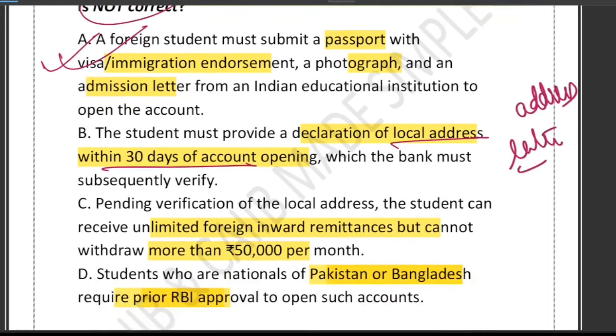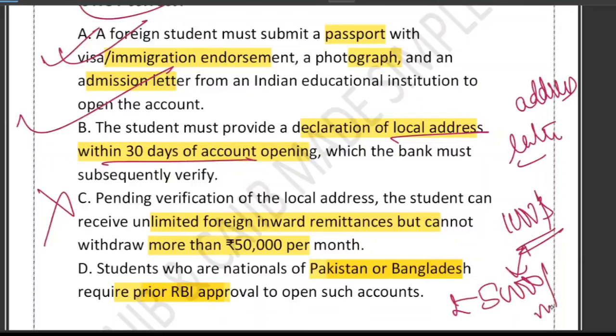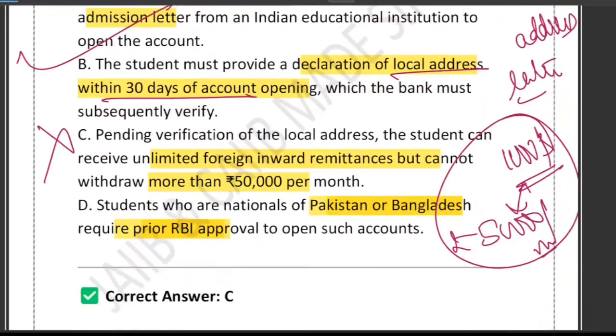Now what about option C? Option C says, pending verification of the local address, unlimited foreign inward remittance. This is wrong. The truth is that before the local address is verified, the student cannot receive unlimited foreign remittance. After it is verified, then they can receive. RBI limits foreign remittance to $1,000 until the address verification is done, and withdrawals are capped at 50,000 rupees per month until the address verification is done. So the word unlimited inward remittance is incorrect.